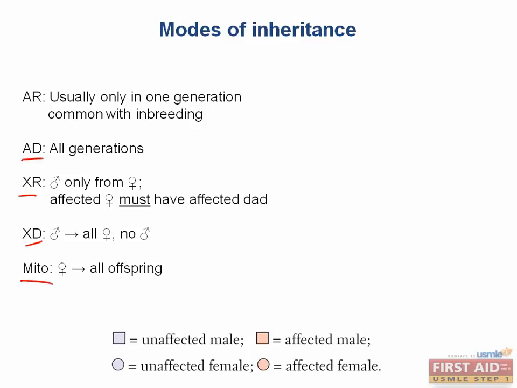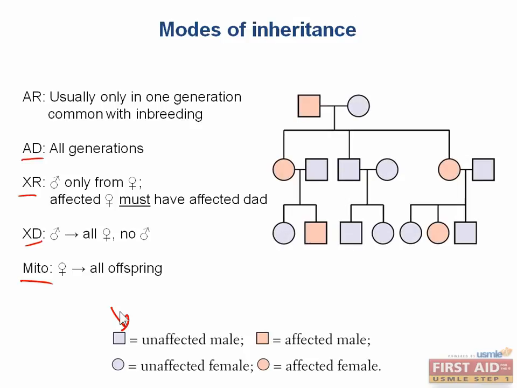And by the way, they might give you a key on the exam, but remember that males are always represented by squares and females are circles. And if it's black and white, then the affected will be black and normal is white. In this case, affected is shown by orange and normal is purple. Alright, so here's the first example we'll go through, and if you want to pause the video and think about it, go ahead.